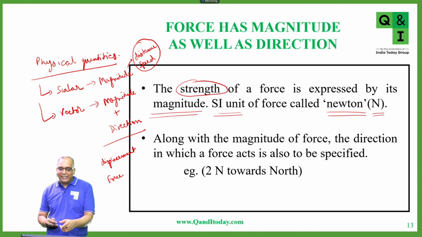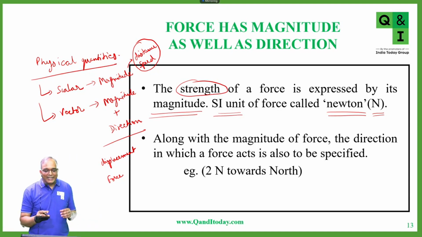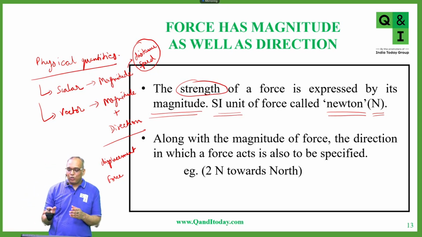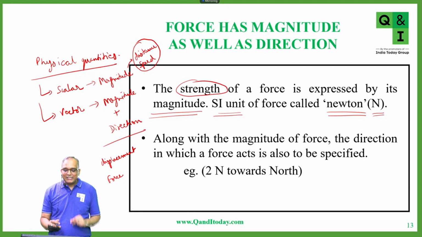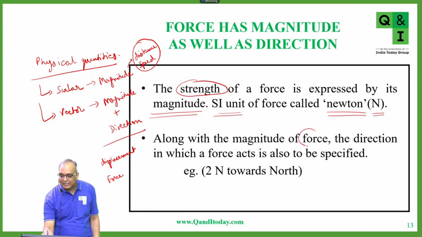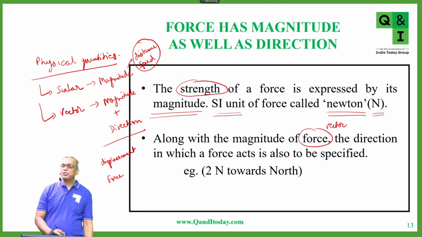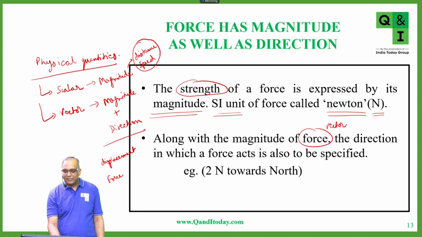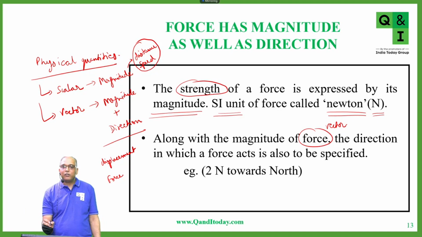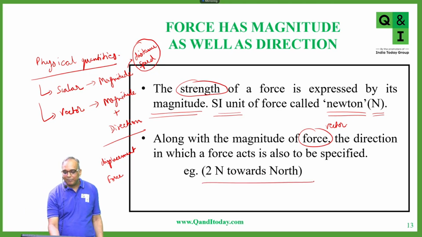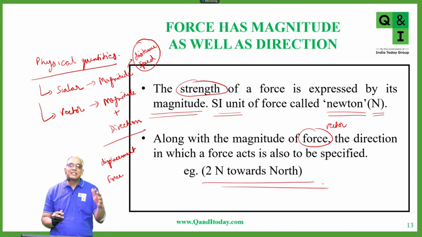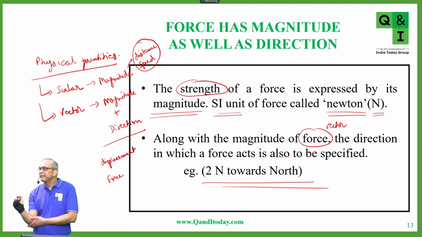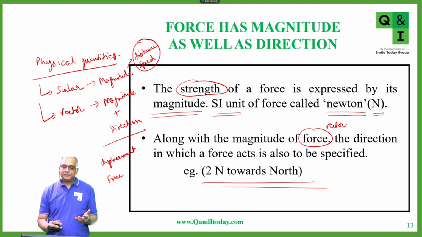Along with the magnitude of force, the direction in which the force acts is also to be specified, because force is a vector quantity. So along with the magnitude, you also need to specify the direction. When I say 2 newtons of force, that would be incomplete information. You will have to write completely: 2 newtons towards north. Is it clear, students?